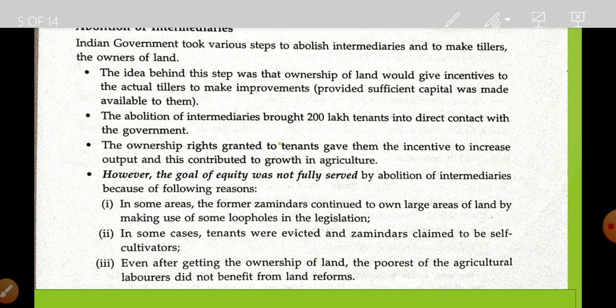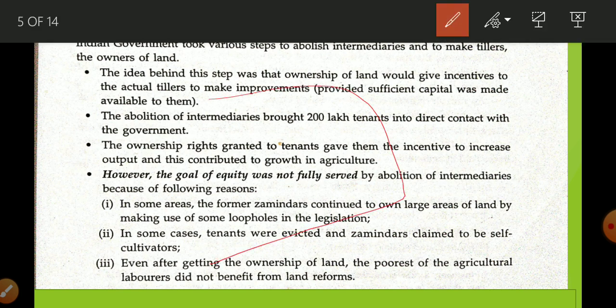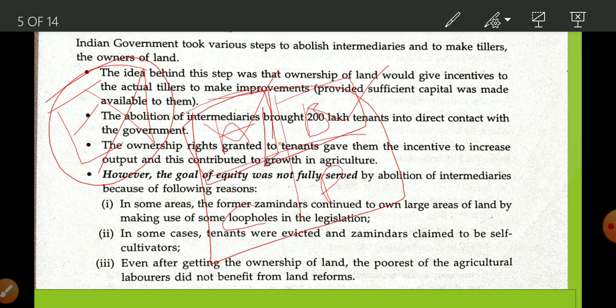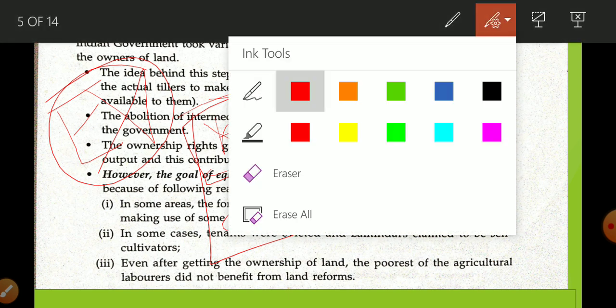Suppose there is a land, and 4 people are doing cultivation, A, B, C, D, and E is the zamindar. When free India's government said no one is going to be a zamindar, if A is doing the cultivation on this field, it becomes his own field. B is doing the cultivation of this land, this becomes his own land. In this way, whoever is doing the cultivation work becomes the owner of that land. So this is the abolition of intermediaries.